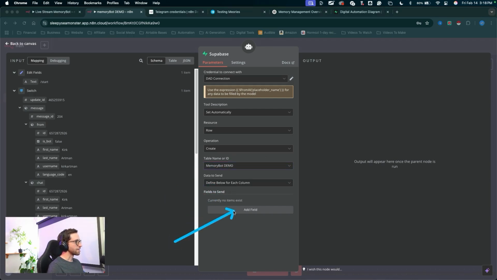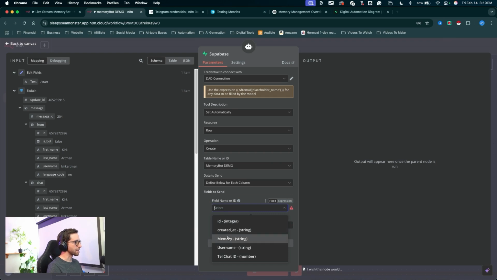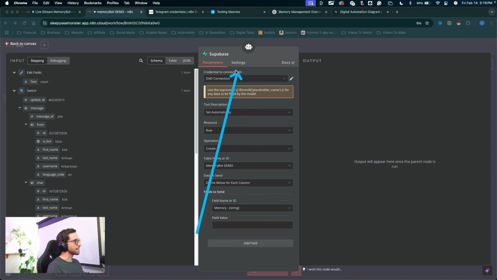So for data to send, let's click add field. This will populate with the field names from Supabase. Click into this first dropdown. This will be the memory. Doesn't really matter what order you put these in here. For the memory, we're actually going to let the AI agent decide and figure out what goes into this field value. So we're going to use this handy expression right here. This is one of the best ways to shortcut your workflow and really utilize the AI of the AI agent, right? So I'm just going to copy this expression right here, copy it and paste it into the field value.